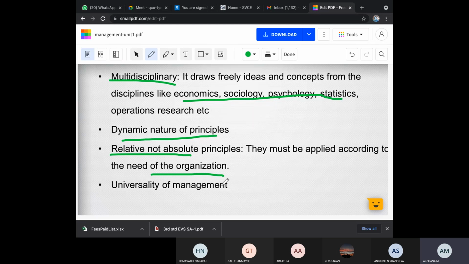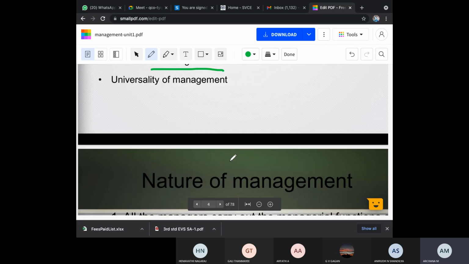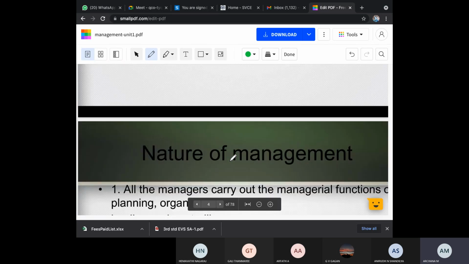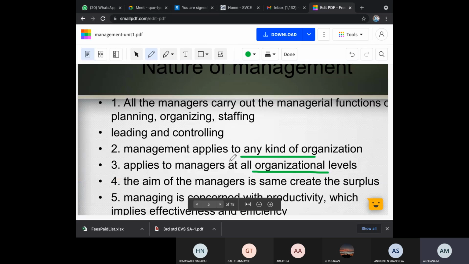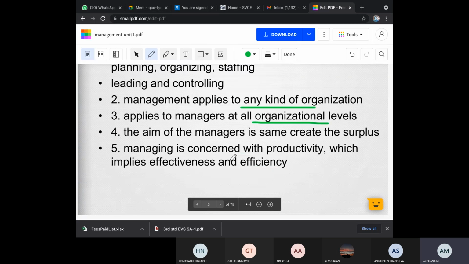Then universality of management. What is this universality? That is, it is concerned not only with the particular, it can be all over. Universality, universal, it is not only particular.